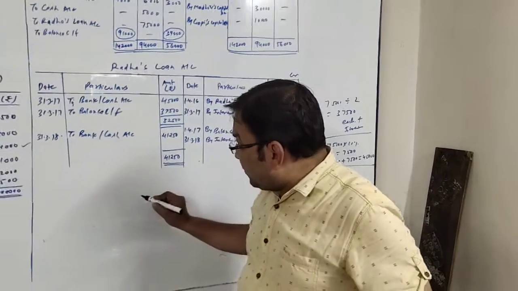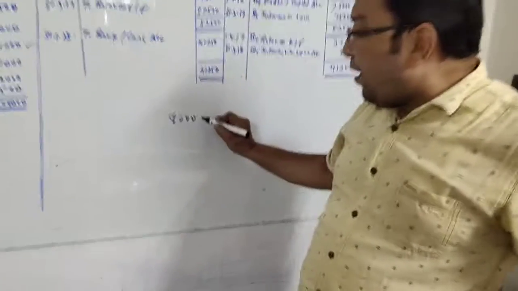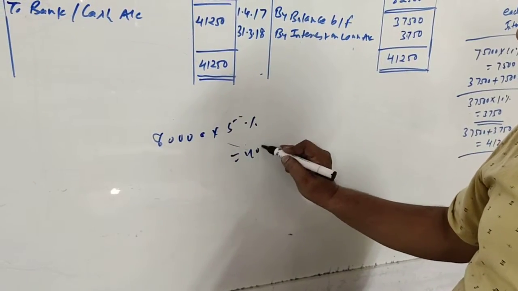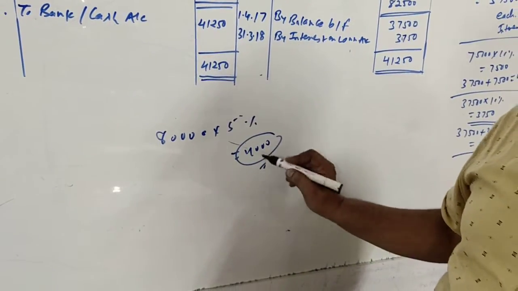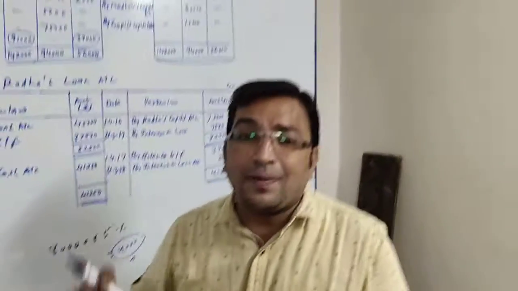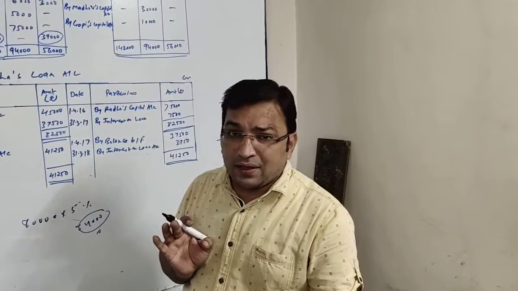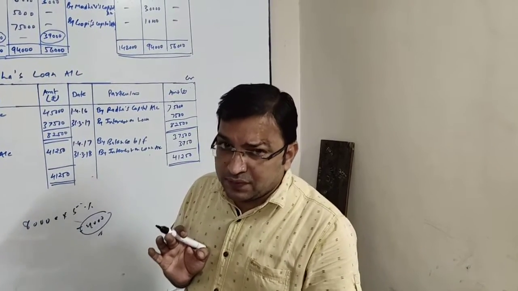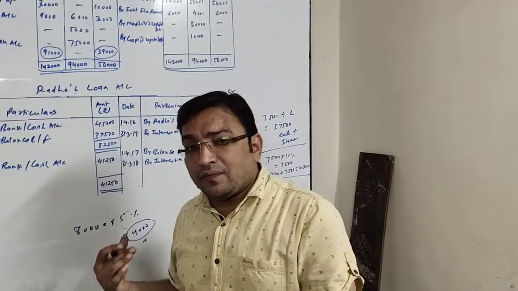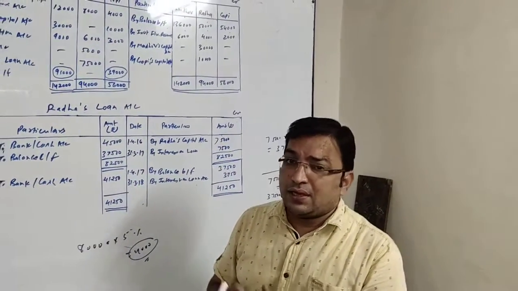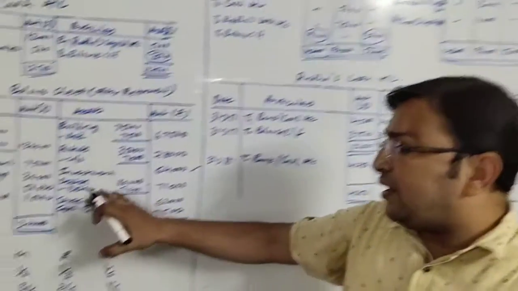So debtors are given to us as 80,000. If we calculate 5% of that, that will be 4,000. So we need to increase our BDR by rupees 4,000. Earlier it is given 5,000 already to us. BDR 4,000 we need to increase. That means total BDR will be 9,000. So this way we will record here.